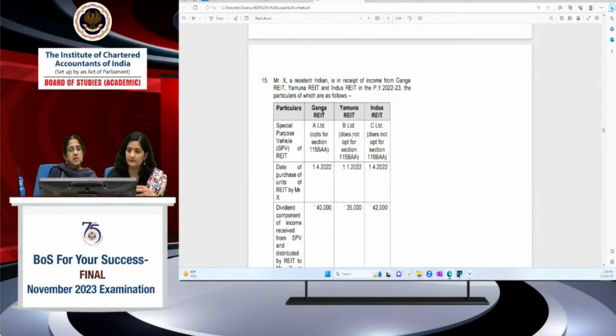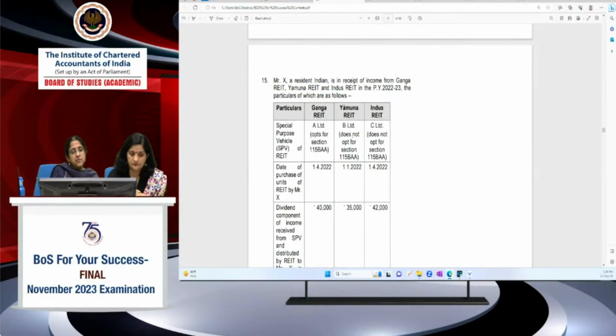Now this is a case of REIT, and it's testing the dividend stripping provisions under 94(7) also. There's been an amendment in that. Now we are talking about 3 REITs here. X is a resident Indian. He is in receipt of income from Ganga REIT, Yamuna REIT and Indus REIT in the previous year, the particulars of which are as follows.